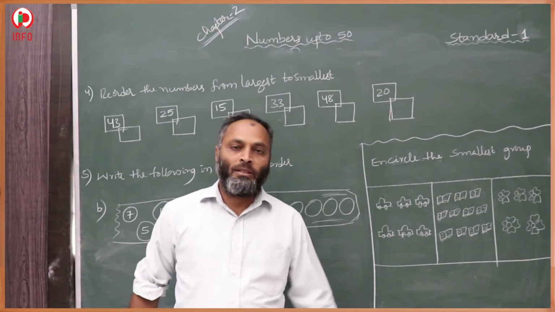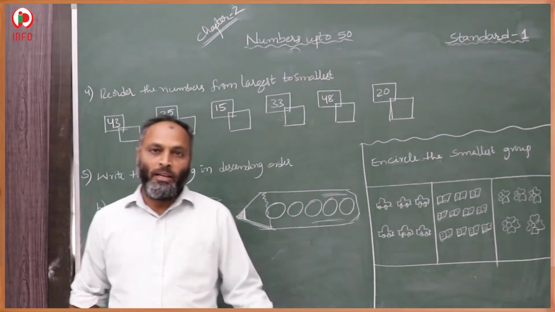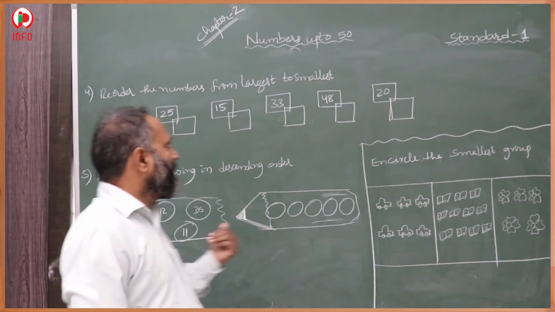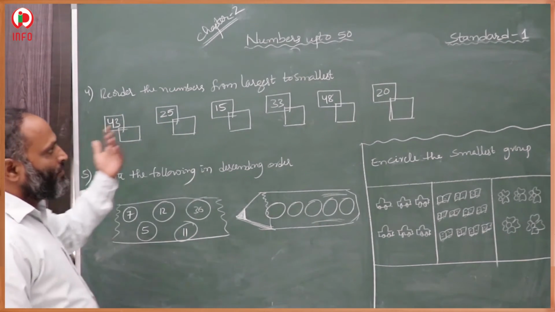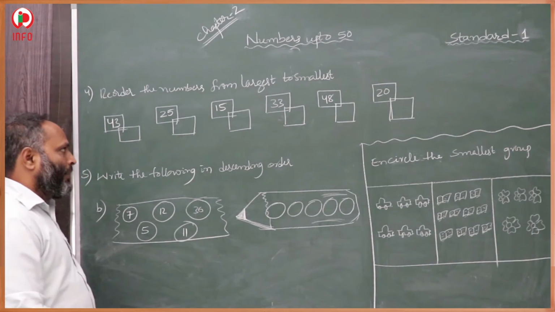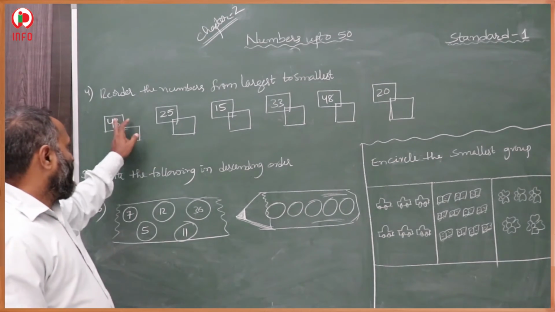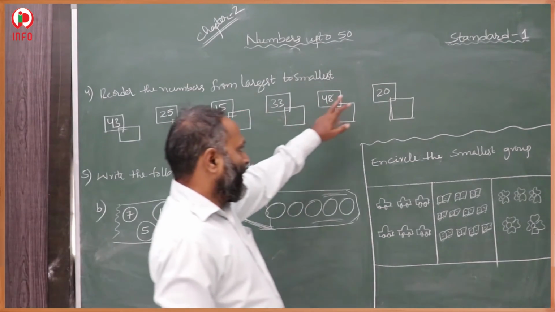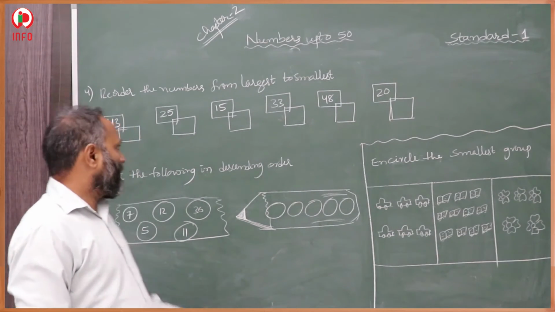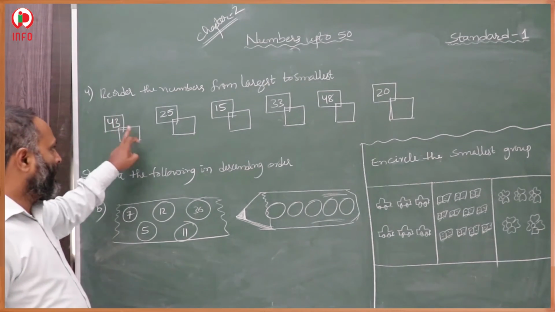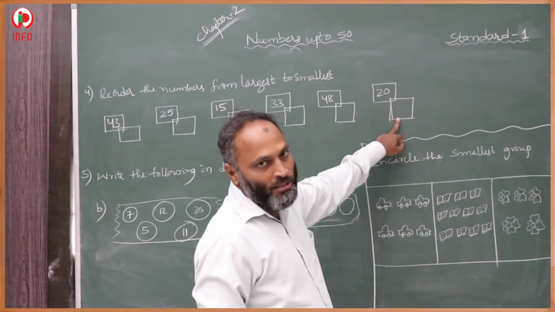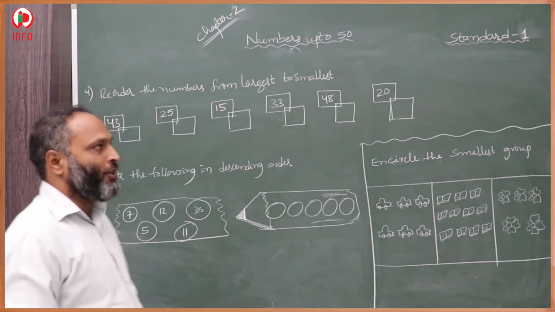Now students, previously we discussed ascending order, smaller to bigger. Here it is descending order, that is from largest to smallest. That is called descending order. Here 6 numbers are given. In these 6 numbers, we have to arrange the largest first, then a little bit smaller, smaller, smaller, and the smallest one last. So in this order we have to arrange.